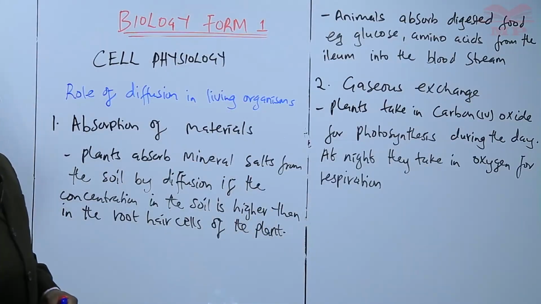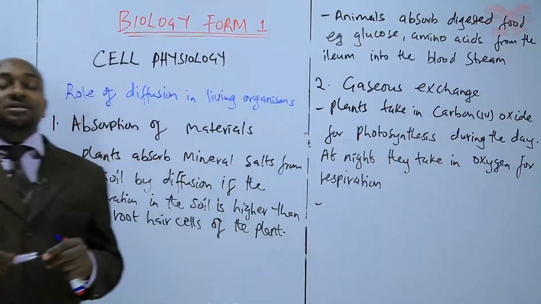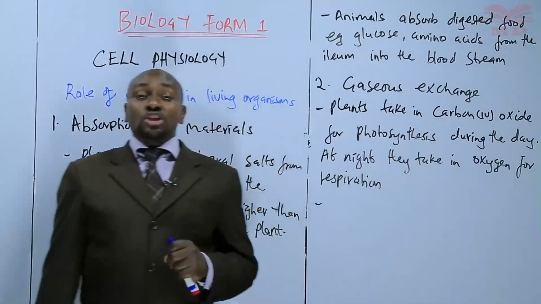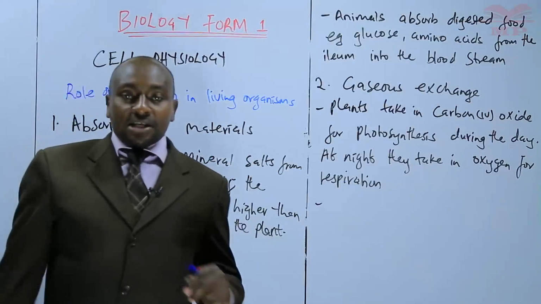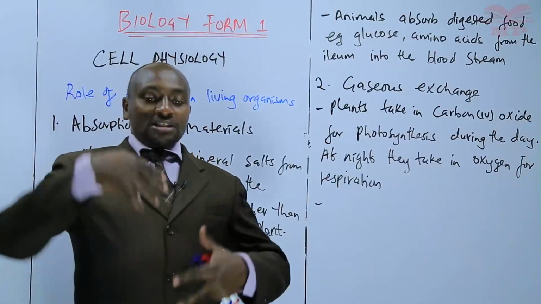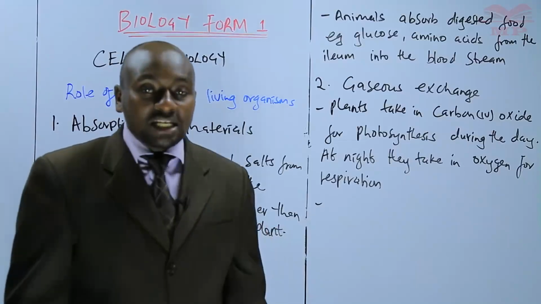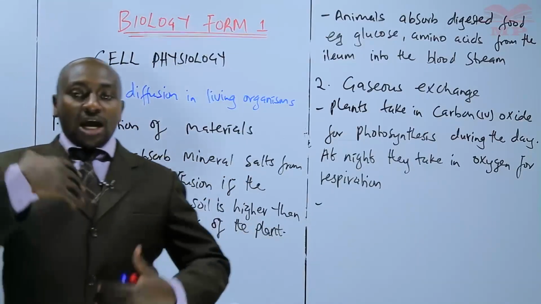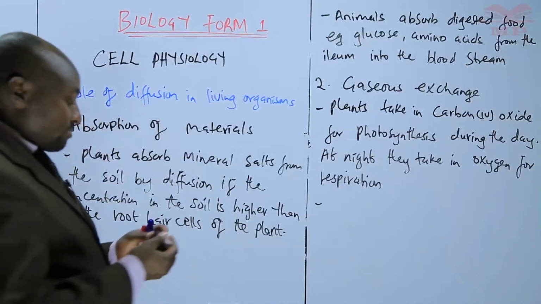Another point on gaseous exchange is to do with animals. Animals also need to carry out gaseous exchange across respiratory surfaces. For example, in humans, across the lungs, oxygen diffuses into the blood, but carbon dioxide diffuses out of the blood. So that exchange across the respiratory surface in animals occurs by diffusion.